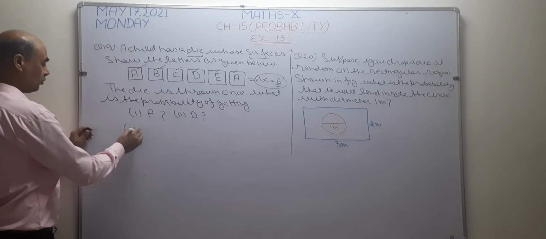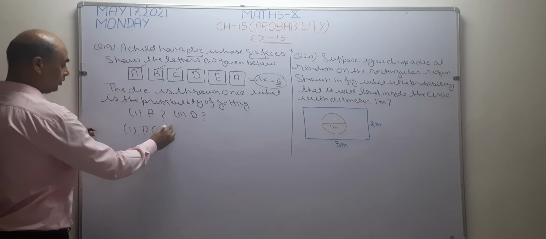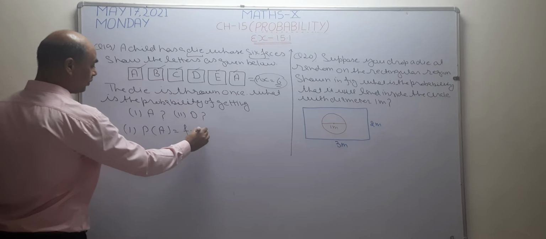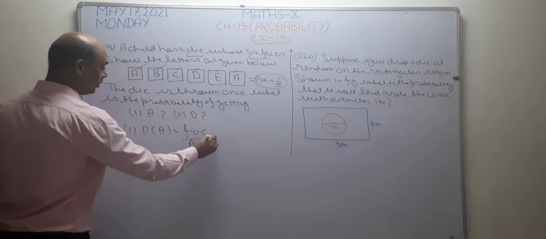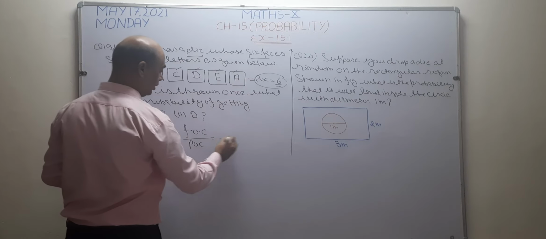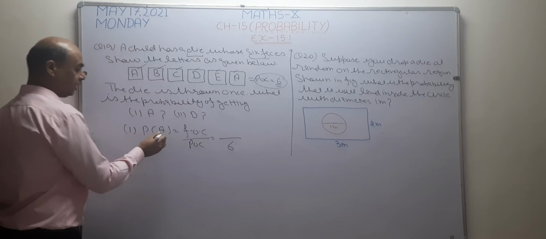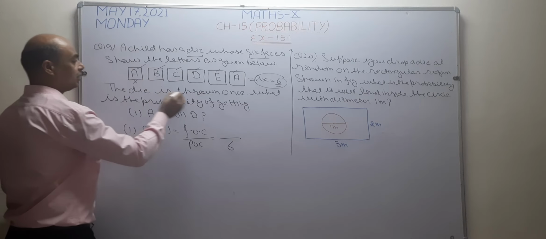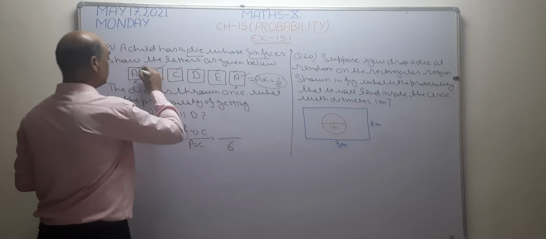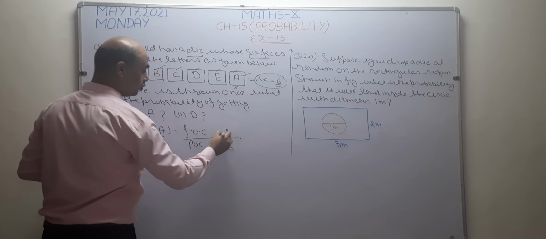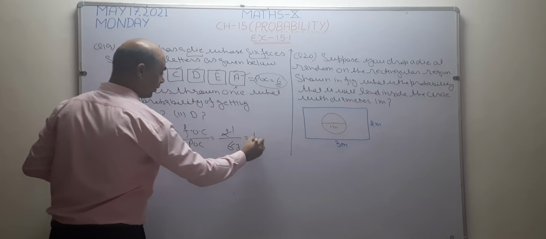In the first part I want to find the probability of A. The formula you know: favorable outcomes upon possible outcomes. How many possibilities are there? 6 faces are there. Total possible outcomes is 6. In my favor, A is there. So how many A are there? A has 2 faces. So the answer becomes 2 by 6. Or 2 ones are 2, 2 threes are 6. This becomes 1 by 3.